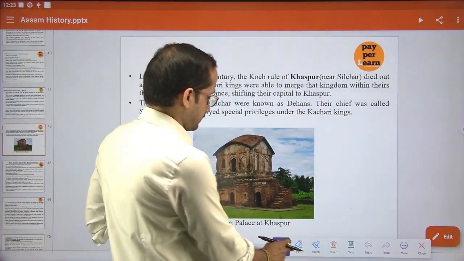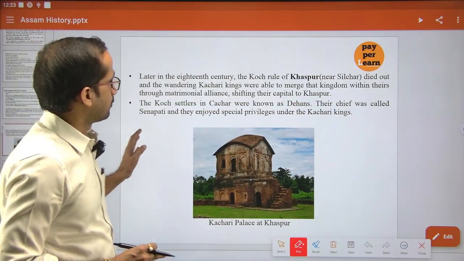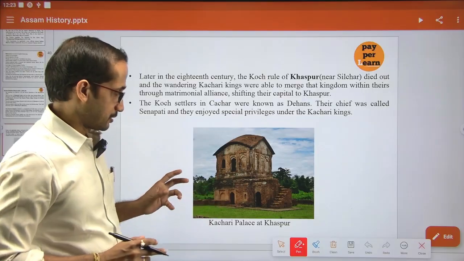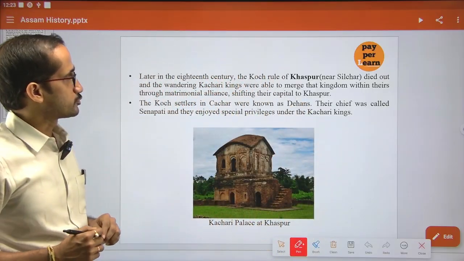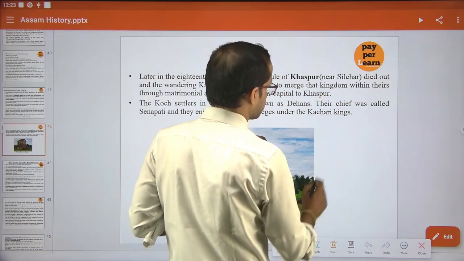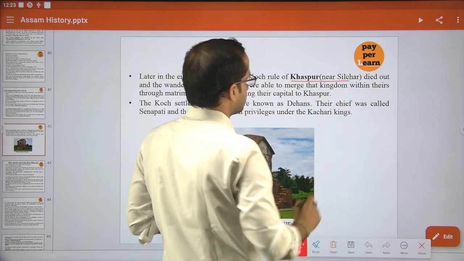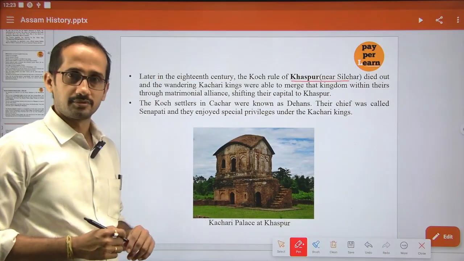And ultimately, from the later part of the 18th century, the Kus ruled in Khaspur only, near Silsor. There is already a Kosari palace in Khaspur. It is still there.